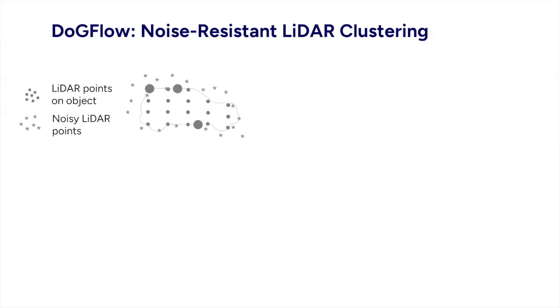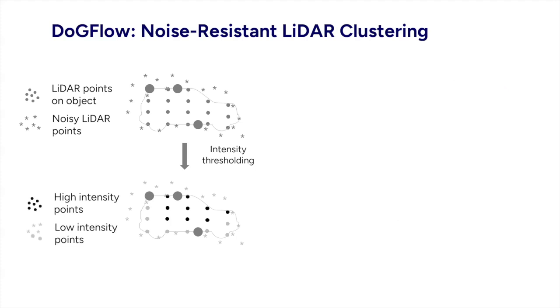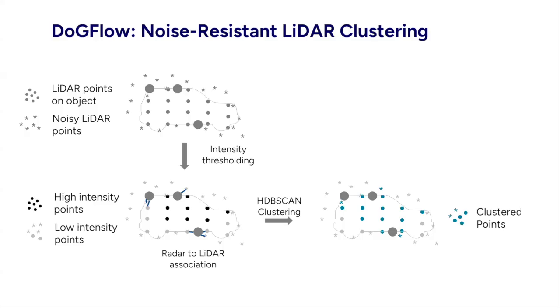In parallel, we also conduct clustering in LiDAR space in order to remove the noisy points encountered in adverse weather. We first start by performing intensity thresholding to get strong LiDAR returns from the object. This removes most of the noisy points, but also removes quite a few points from the object itself. We first recover some points on the object by associating them with the nearest radar point. Then we perform HDBSCAN clustering to obtain the object cluster hypothesis.